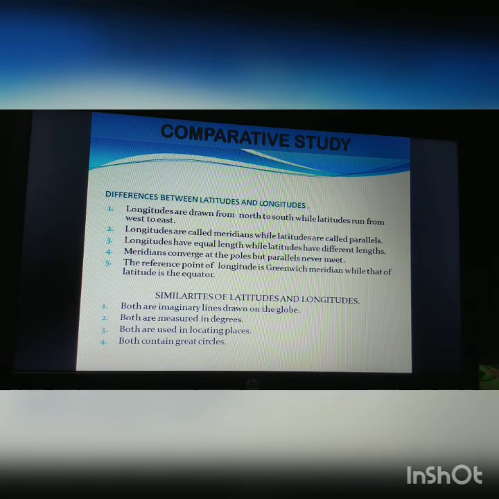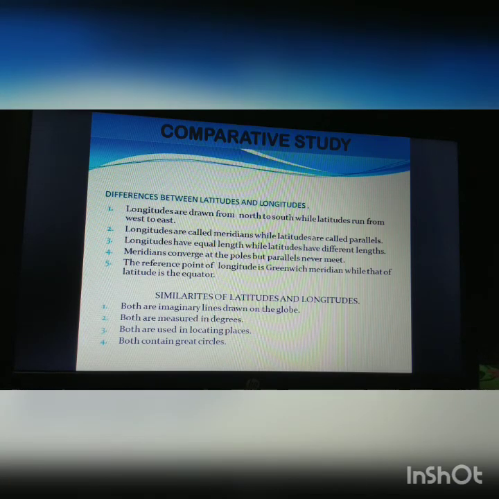Longitudes are called meridians, while latitudes are called parallels. Longitudes have equal length, while latitudes have different lengths. All longitudinal lines are the same, whereas the latitudinal lines vary, like the equator is the great circle and others are small circles.